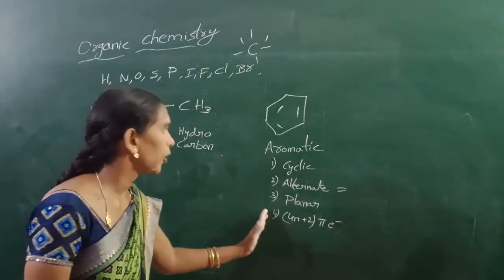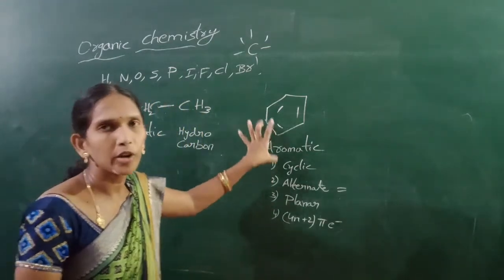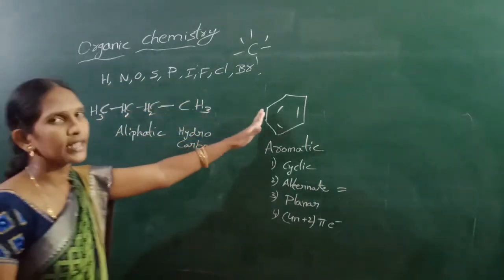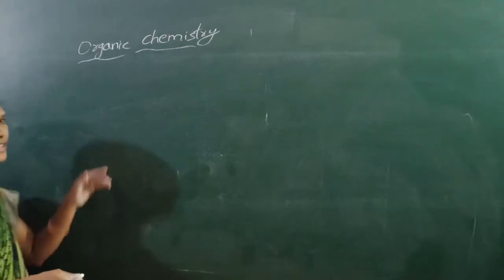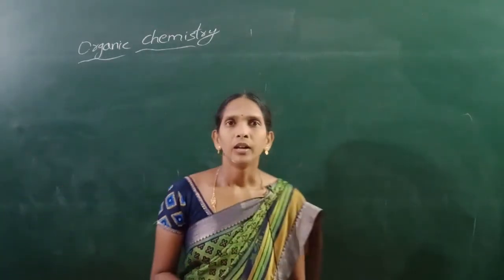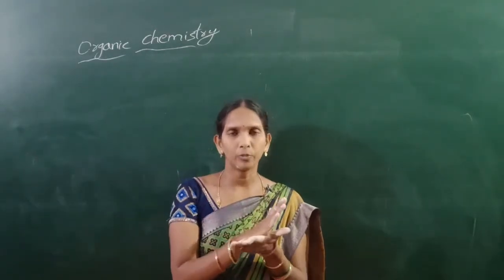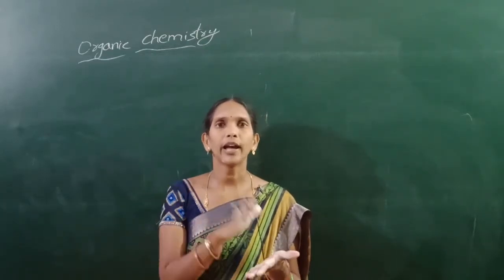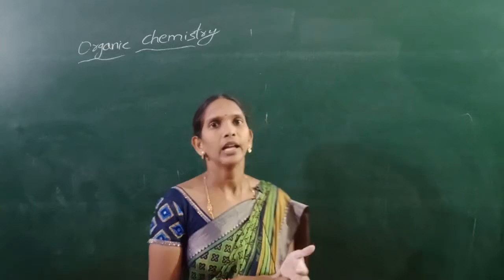Okay, if these 4 points are obeyed, then the compound is aromatic. This is aliphatic, this is aromatic. Saturated means the compound must contain only single bonds, that is a saturated compound. The compound which contains a double bond or triple bond is an unsaturated compound.